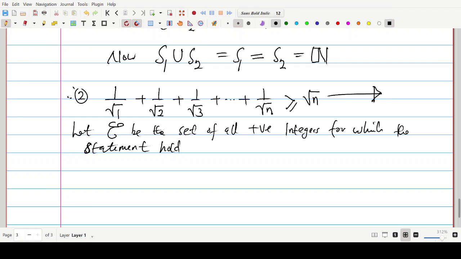Now, firstly, we go by the steps of mathematical induction. Firstly, observe when n is 1, we have that 1 over root 1 is bigger than or equal to root 1. Do you observe that? That is true. Since it is true, it follows that 1 is an element of the set entity. Because we've already defined entity to be the set of all positive integers for which the statement is true. Now, in this particular case, the statement is true. So that means 1 must be in that set.